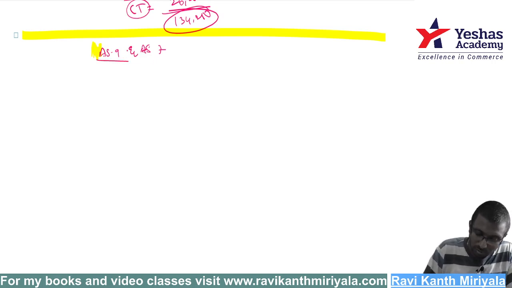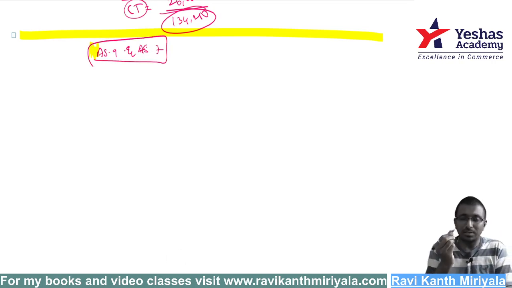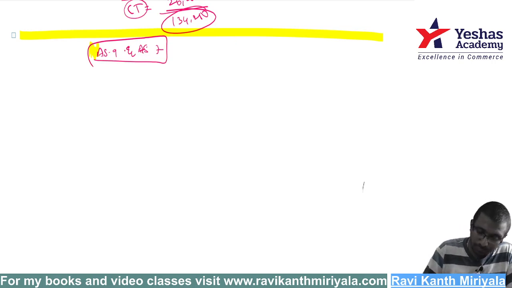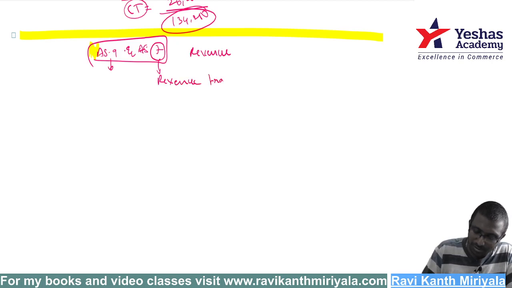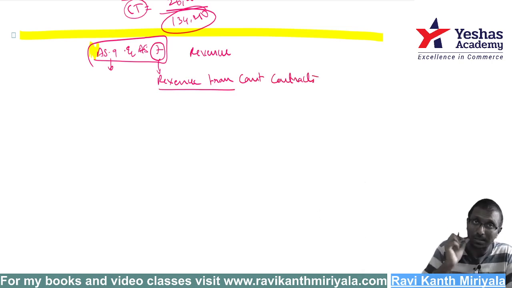These two standards are related to revenue. Accounting Standard 7 is construction contracts. Even though the heading doesn't say revenue, it is nothing but revenue from construction contracts.